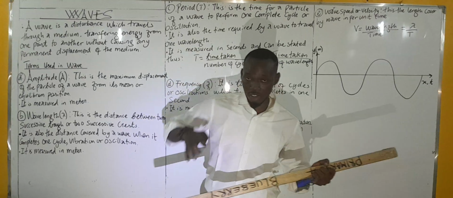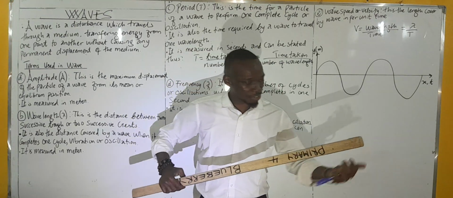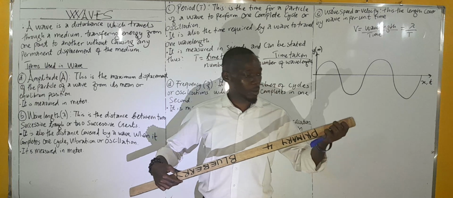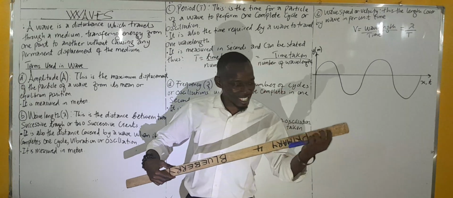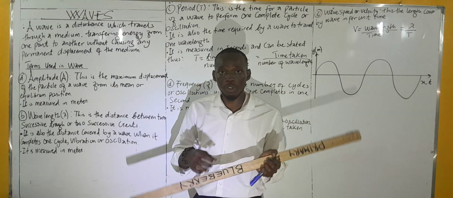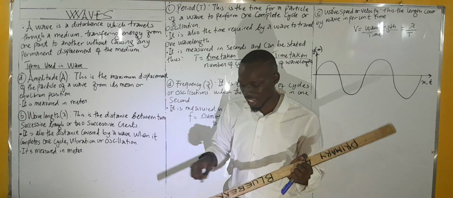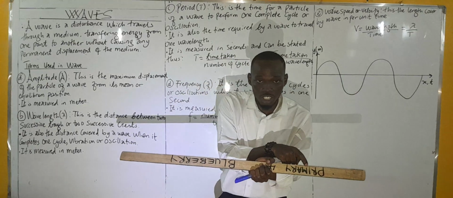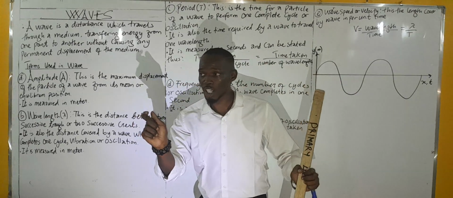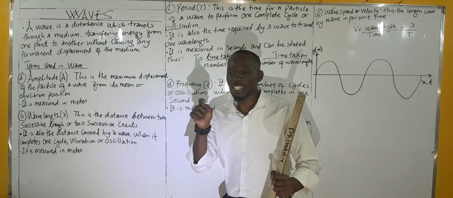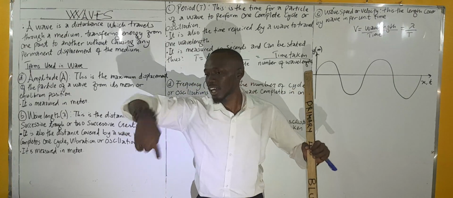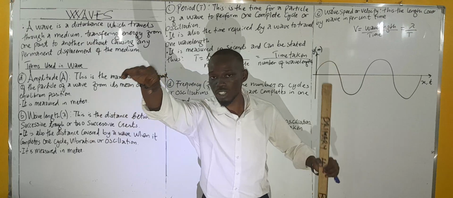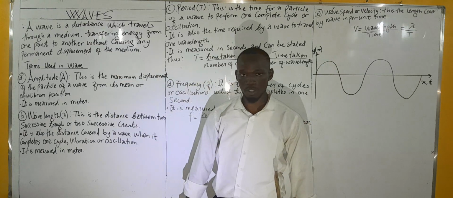If I pluck the string of my guitar, I can feel the vibration here. I can feel the vibration at this fret, and at the end of the fret, I can feel the vibration. So it is transferring energy. If you throw a stone into a river, you discover that the ripple that is made is continuous till it gets to a point, then it stops.